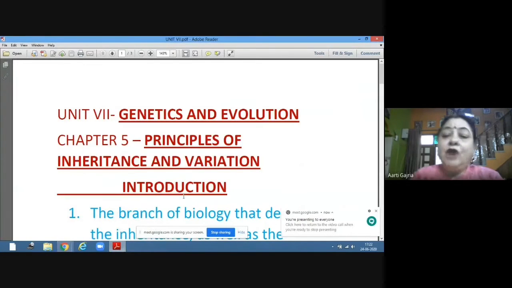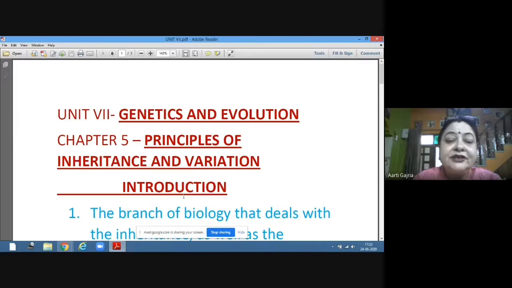Now, what trait we have depends on the genetic makeup, which is the result of the fusion of the mother's and father's genetic makeup. What traits we are exhibiting is the trait which is dominant. For eye color also, we have got one gene from father and one gene from mother. Suppose from father we have got the gene for black eye, from mother we have got the gene for brown eye, and we are having black eye.